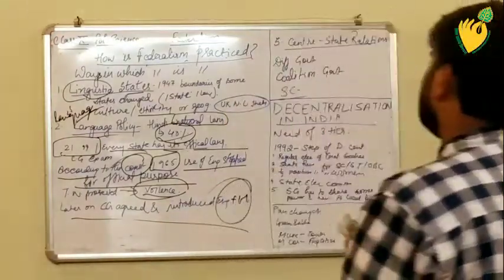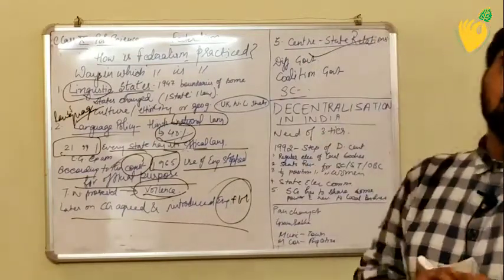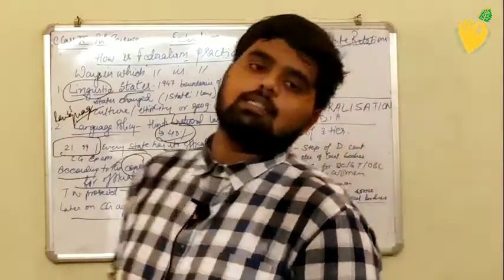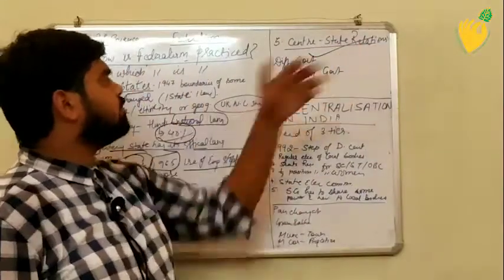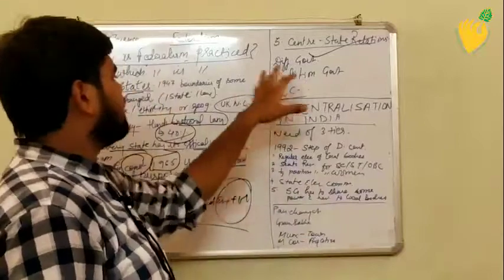Now, the third one is center-state relations. This heading is about the relation between the center and the states, and the different governments.